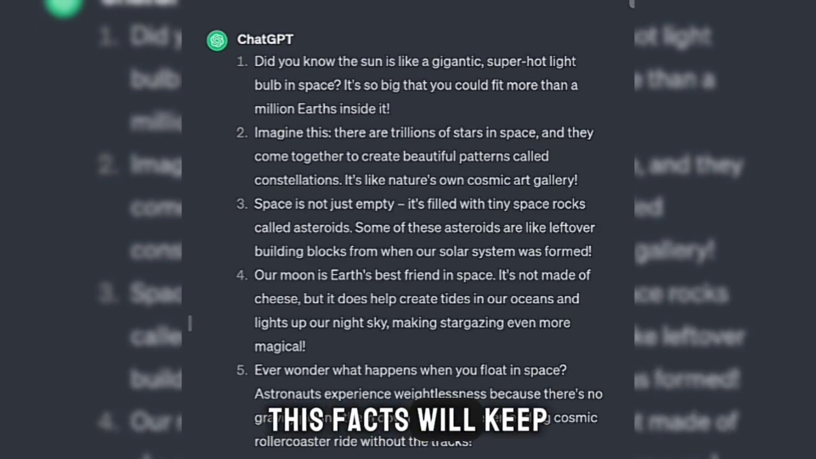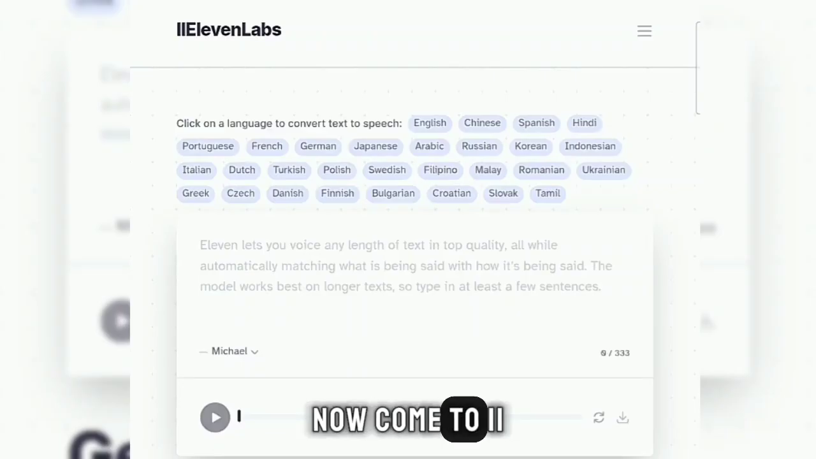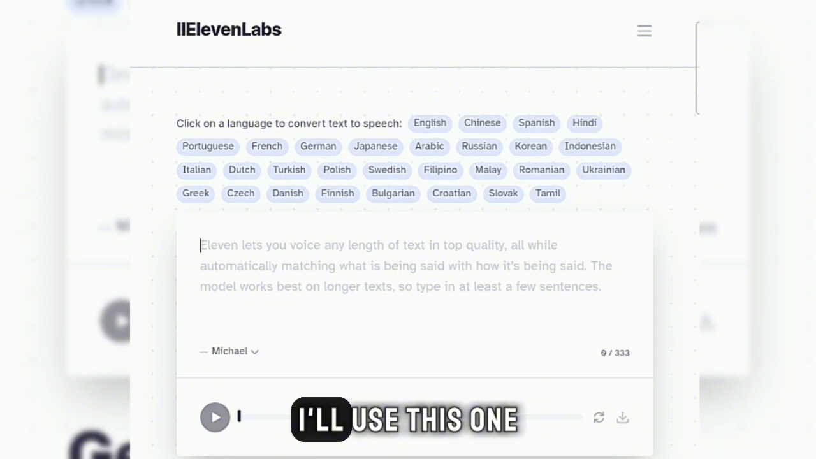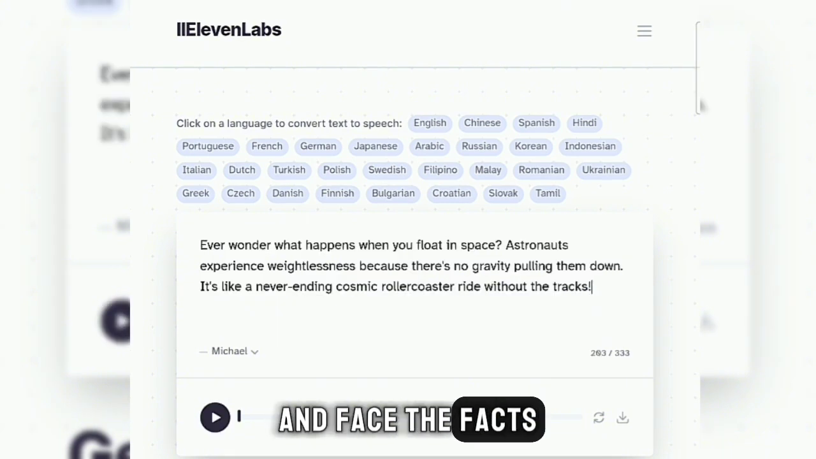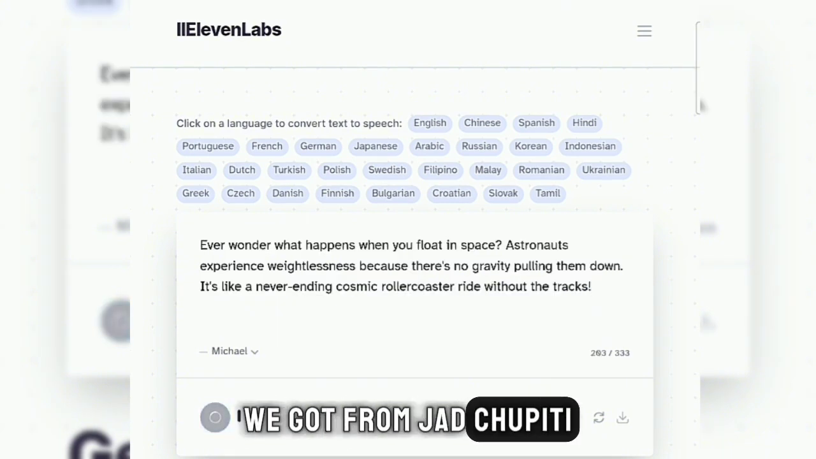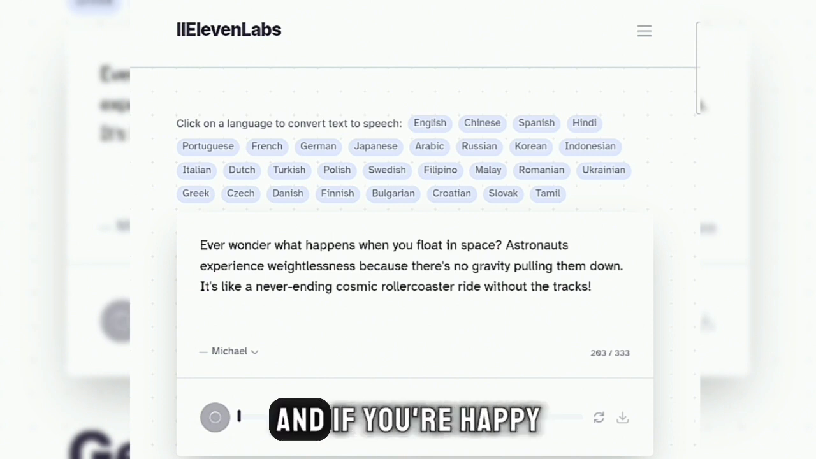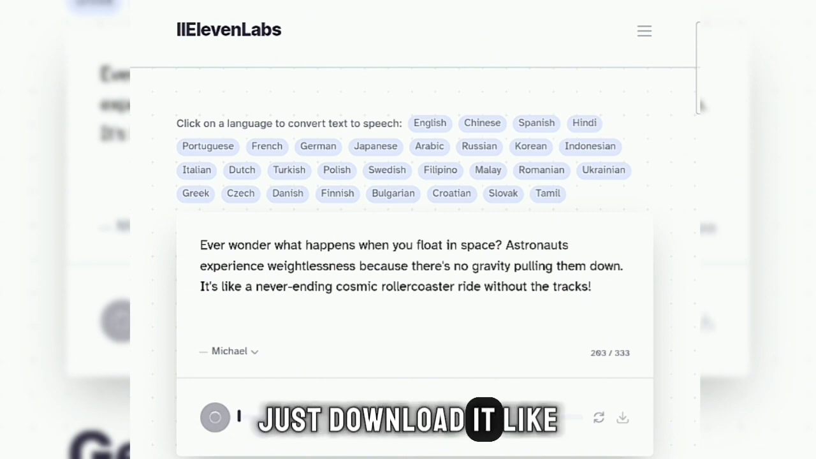These facts will keep the viewer's attention, and if you're happy with that, now come to 11 Labs for AI voices. This is the best AI voice you can find on the internet. Get a suitable voice, I'll use this one, and paste the facts we got from ChatGPT. Hear it so you will know if there is any error or not. And if you're happy, just download it like I did.